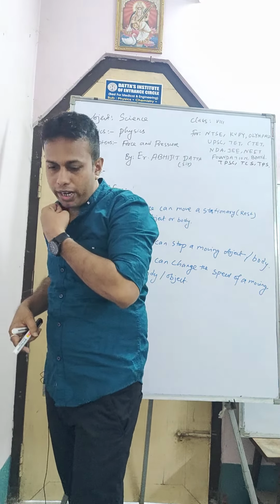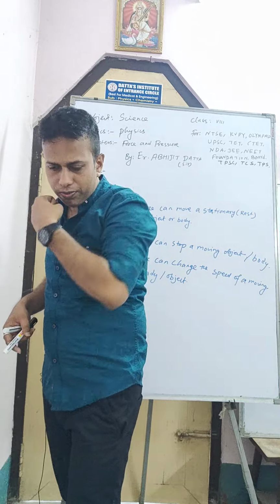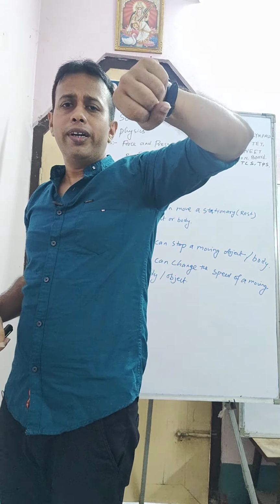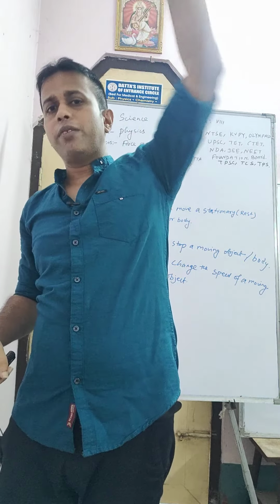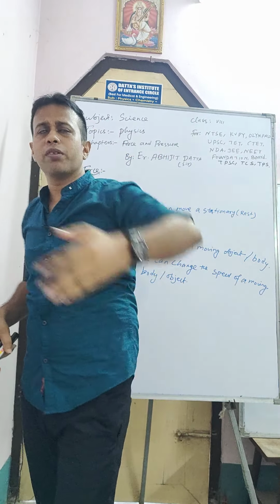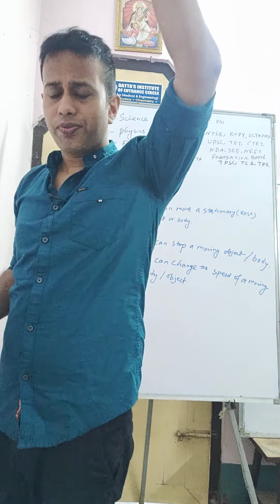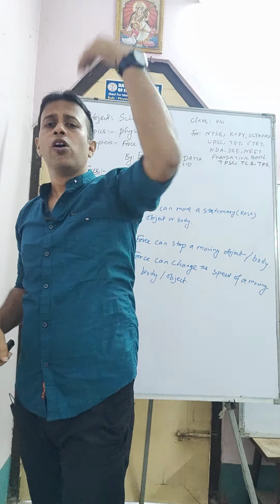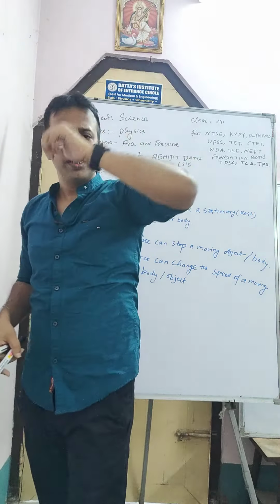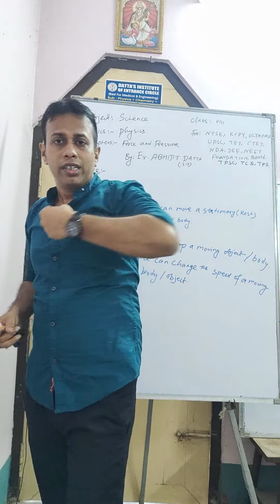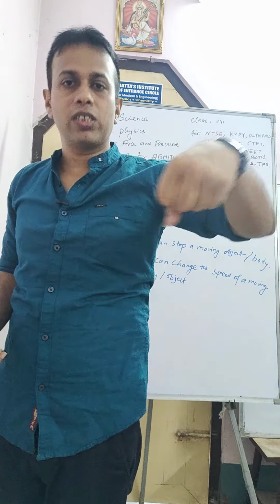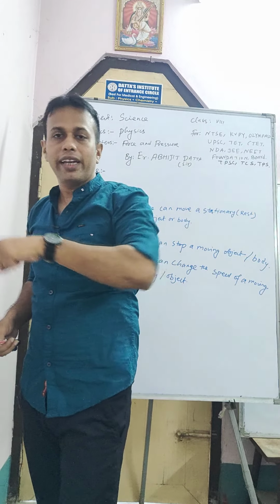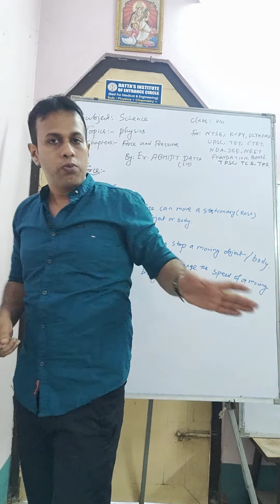Now when the batsman cuts the ball, it will move in the opposite direction. It may go to midfield, it may go straight, or it may go anywhere. But by applying force with his bat, the batsman can change the direction of the cricket ball.